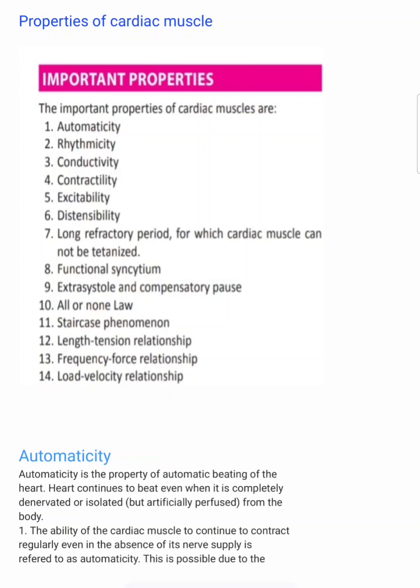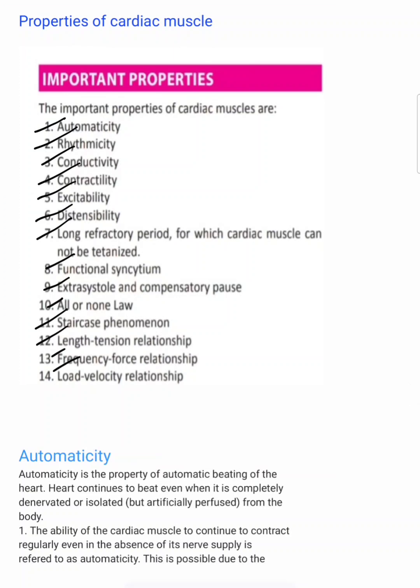Cardiac muscle has 14 properties: automaticity, rhythmicity, conductivity, contractility, excitability, distensibility, long refractory period, functional syncytium, extrasystole and compensatory pause, all or none law, staircase phenomenon, length tension relationship, frequency force relationship, load velocity relationship. Let us see each one briefly.